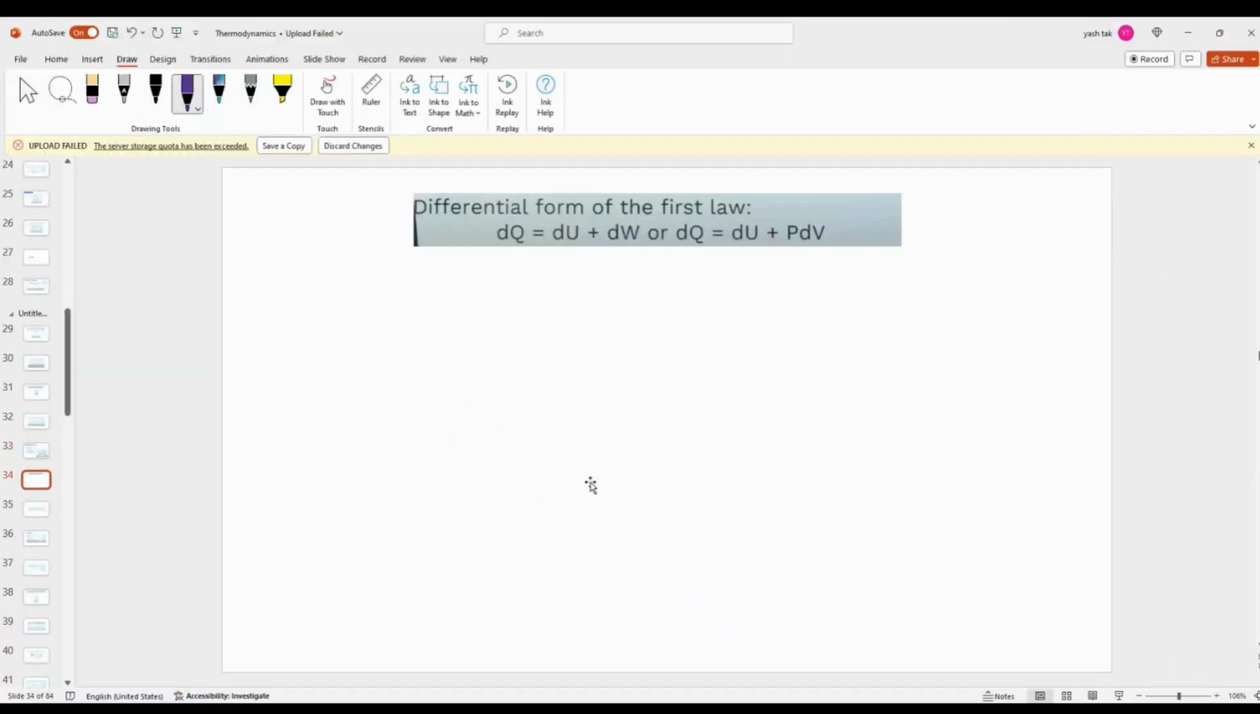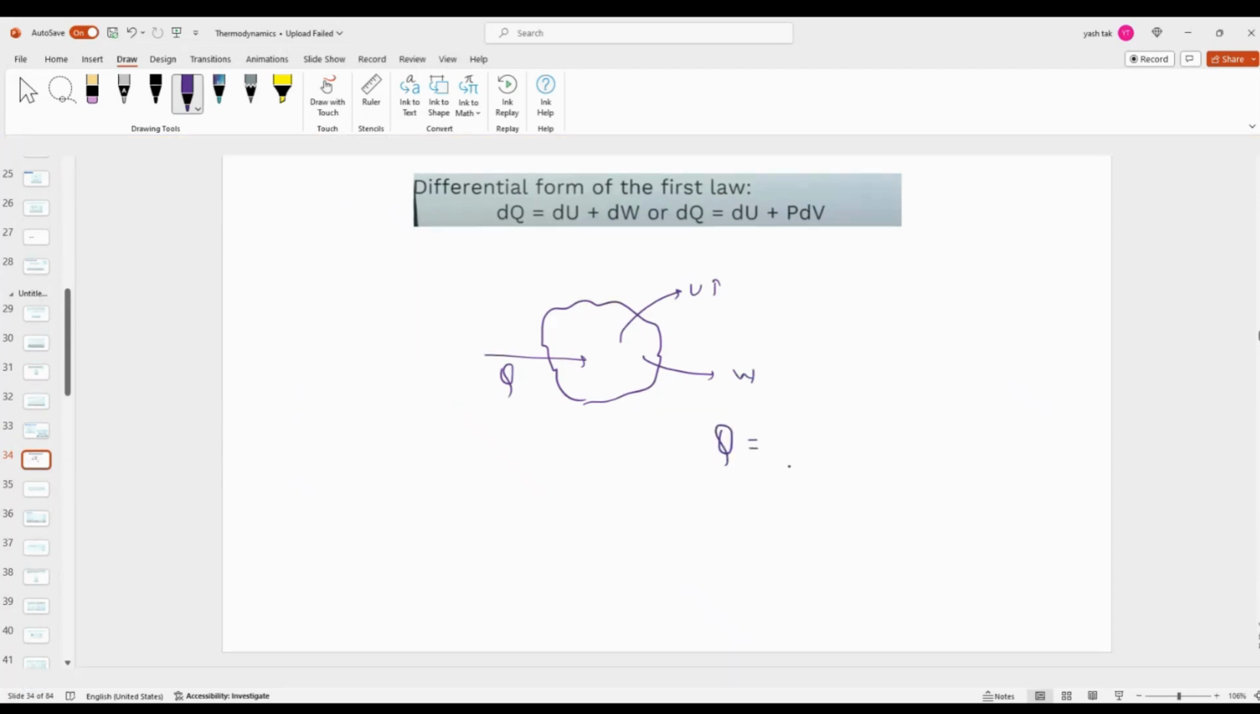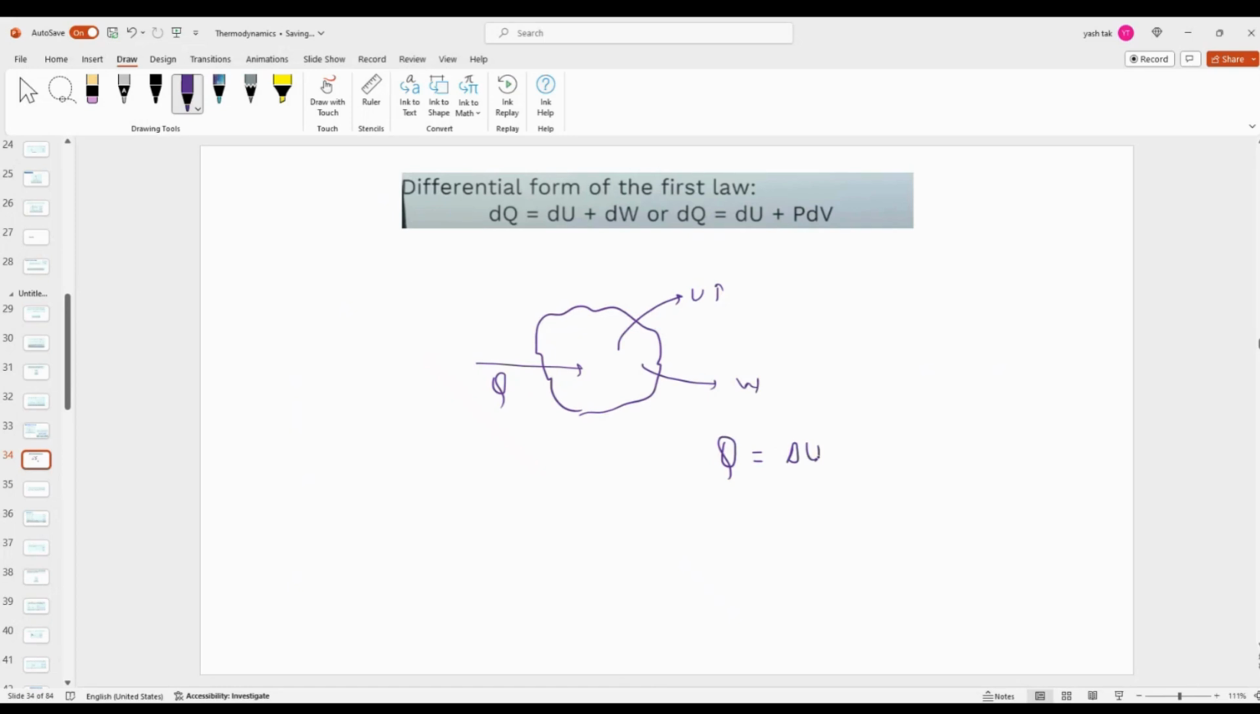Then we have the first law of thermodynamics. The first law of thermodynamics states that if you provide heat to any system, then either the internal energy will increase, or it will do work, or it can do both. So if I provide heat, that is equal to delta U plus W.